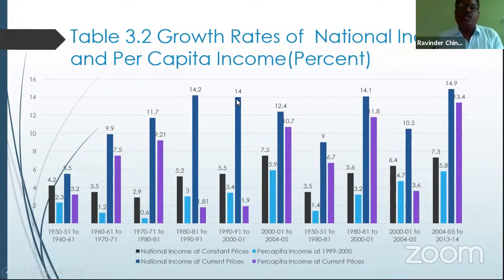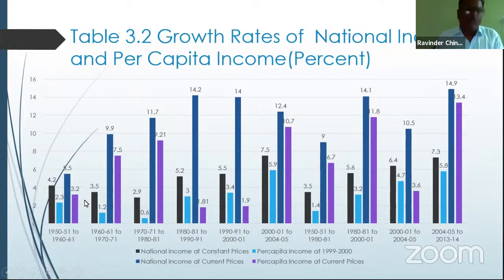Then it reached 14 by almost 80-81, 14 by 1991 to 2001, 12.4%. Then it is 14.1 by 81 to 2001. This was between 2004-05 and 2013-14. It reached almost the highest level, 14.9% growth rate achieved. This bar is the highest level bar we are seeing.